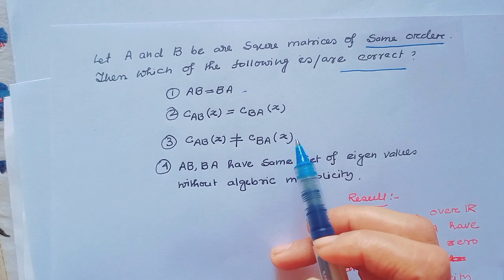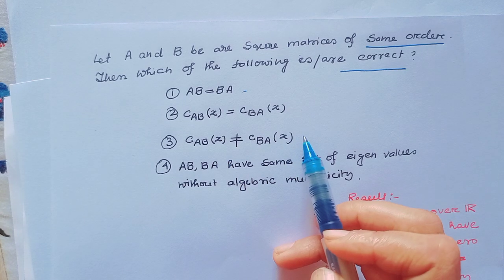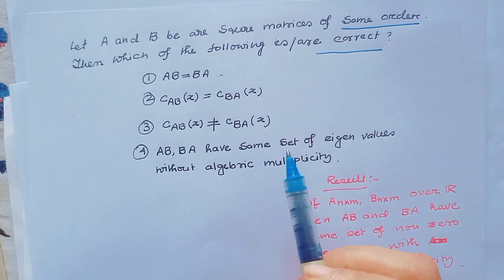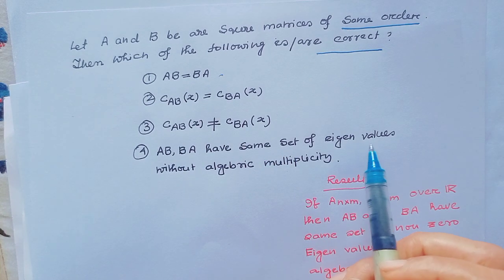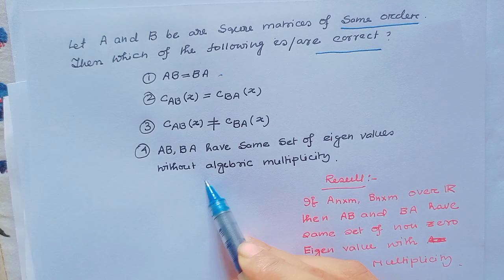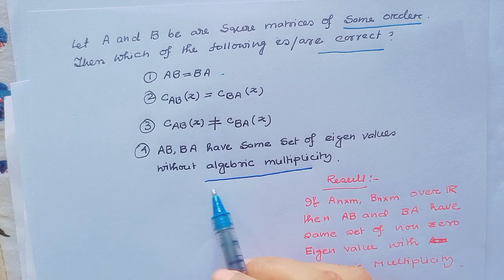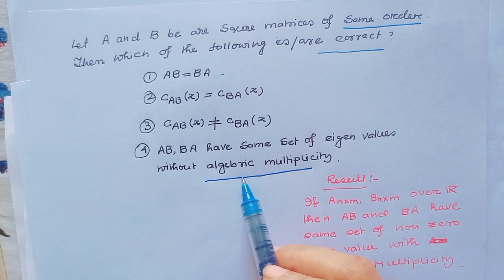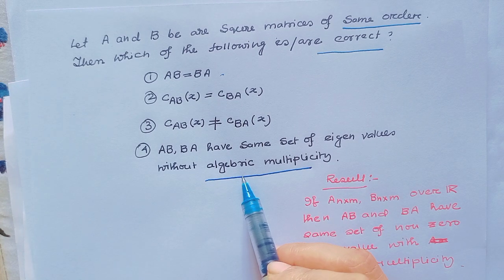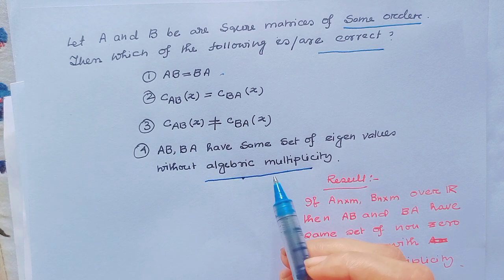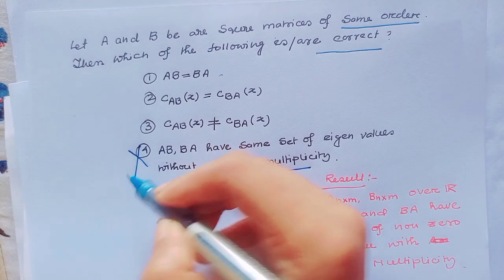Option 3, characteristic polynomial of AB not equal to characteristic polynomial of BA. Option 4, AB and BA have same set of eigenvalues without algebraic multiplicity. Here notice, here denoted without algebraic multiplicity, but when the matrix is square matrix, then AB and BA always have same set of eigenvalues with algebraic multiplicity. So option 4 is also a wrong option.